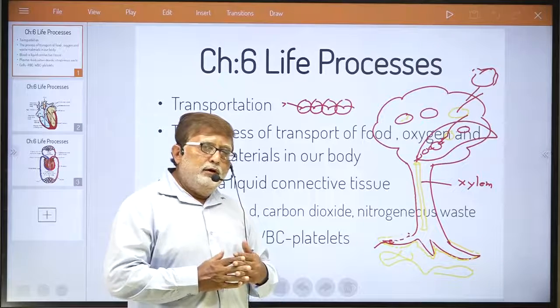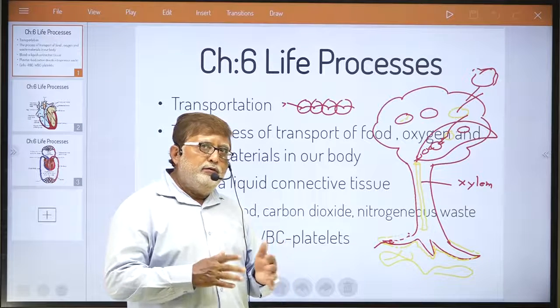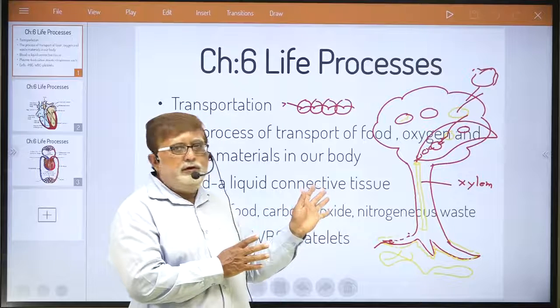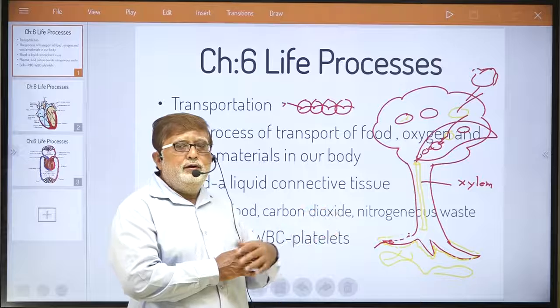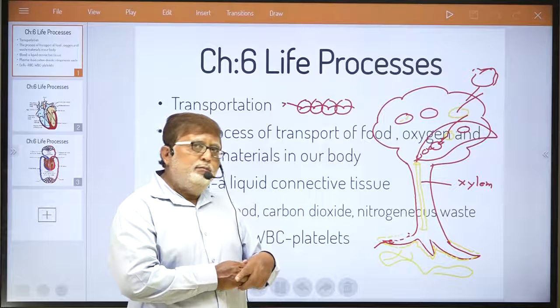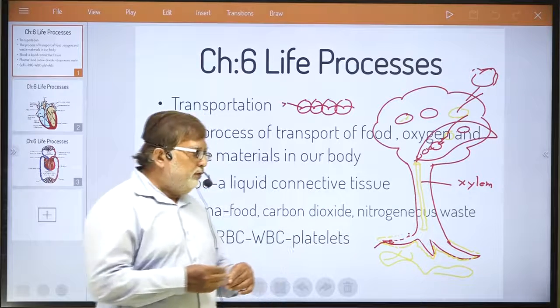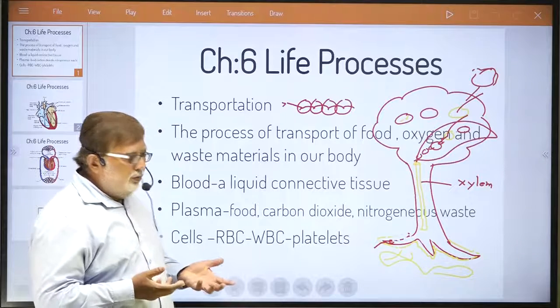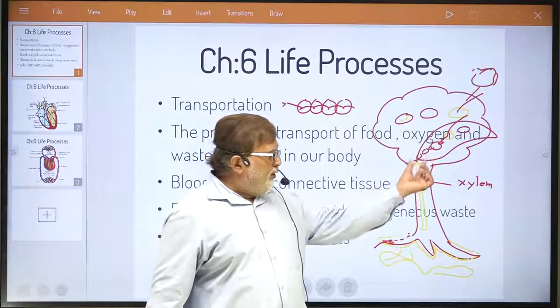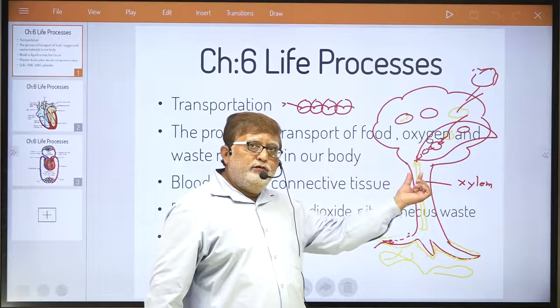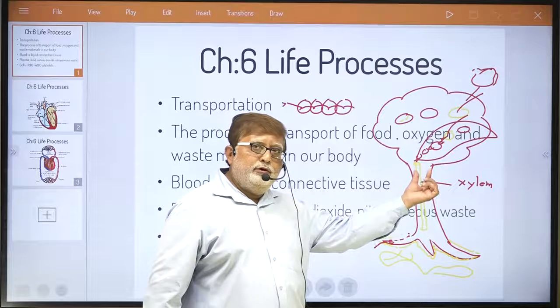So this is how the transportation of water and mineral takes place in plants. You understood this? Transportation of food is again, dear student, in the same way. There is a passage of phloem tissue.